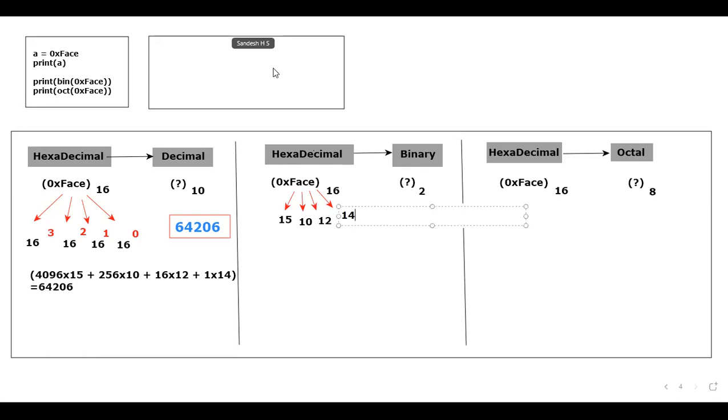Now, please try to represent 15, 10, 12 and 14 in binary. Is it possible to represent 15 in binary? Yes, 100%. Why not? What is the answer? 15 is 1111. Next, 10 is 1010. Next, 12 is 1100. At last, 14 is 1110. Is that clear for everyone?